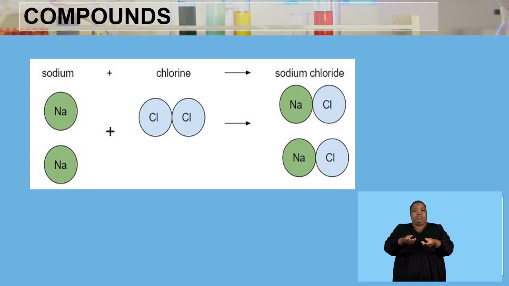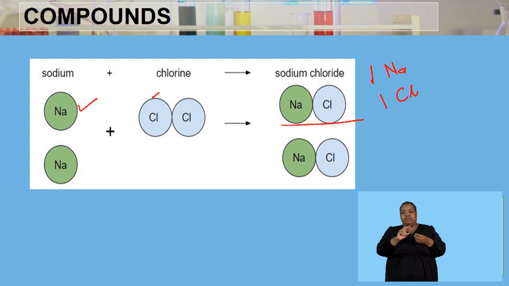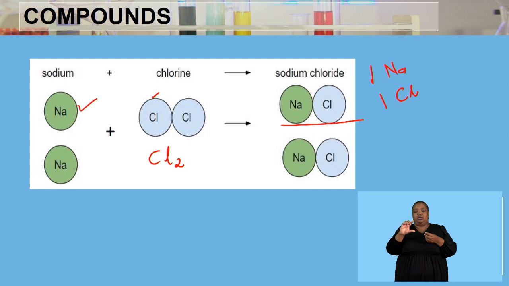So from the product given here, we are seeing that for every one atom of sodium, there must be one other atom of chlorine. So that means one sodium atom is going to react with one chlorine atom to form sodium chloride. But remember that chlorine is a diatomic molecule written with the 2, so it's Cl2. So if one sodium atom reacts with one chlorine atom to form the NaCl, what then happens to the other chlorine? That is why we need another sodium atom so that it can react with the remaining chlorine atom again to form the sodium chloride, which is one sodium atom reacting with another chlorine atom.